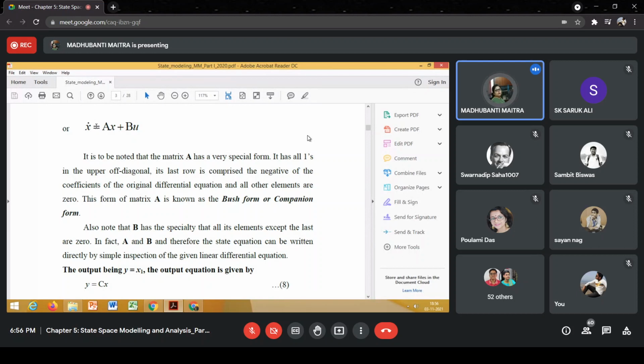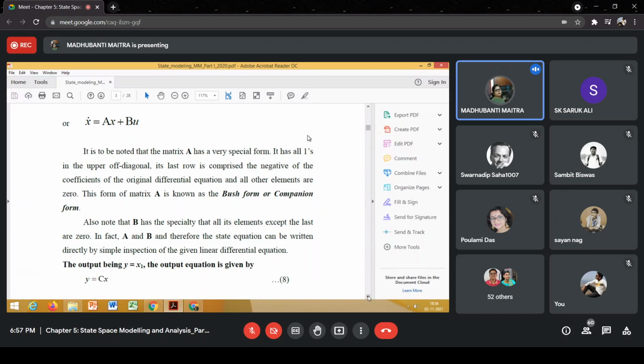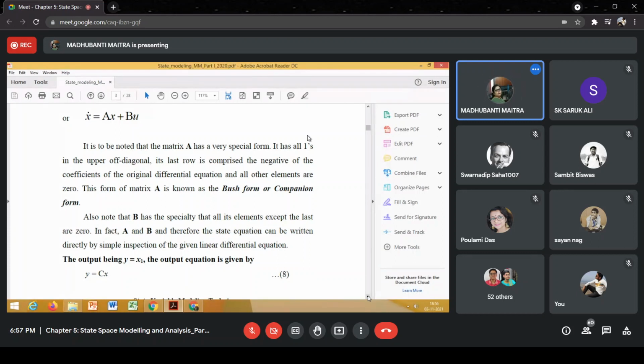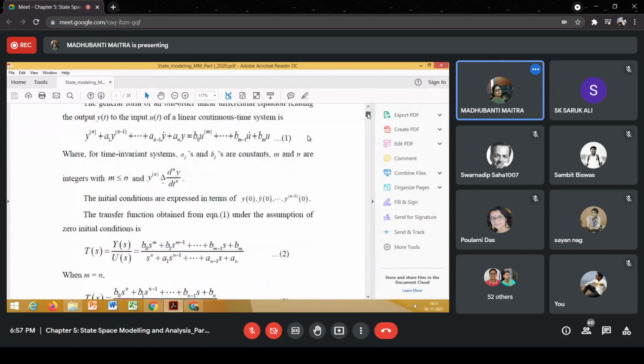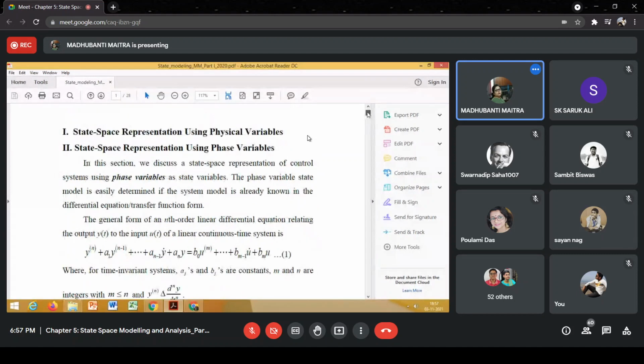Similarly, the output equation can be written as y1 is equal to c11 x1 plus c12 x2 plus dot dot, plus d11 u1 plus d12 u2, like that. Please go through the chapter that we have started in second year.